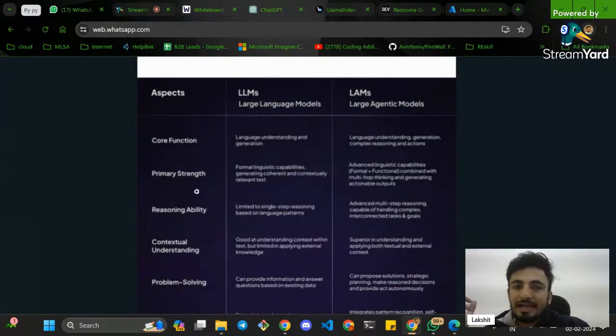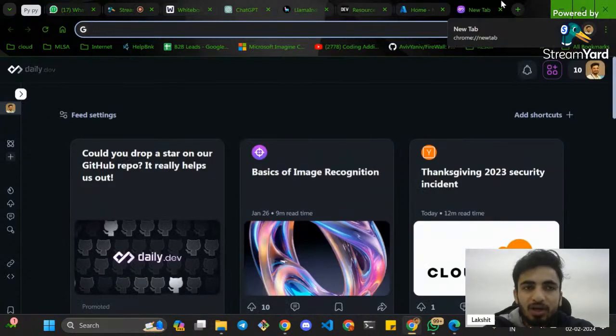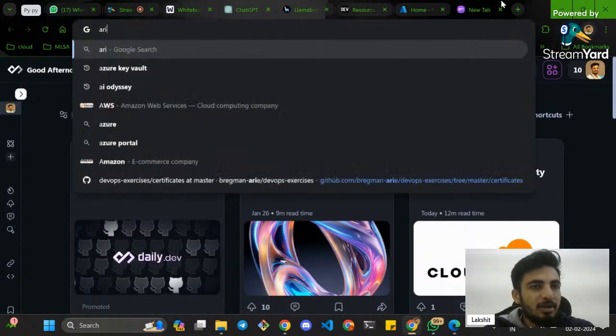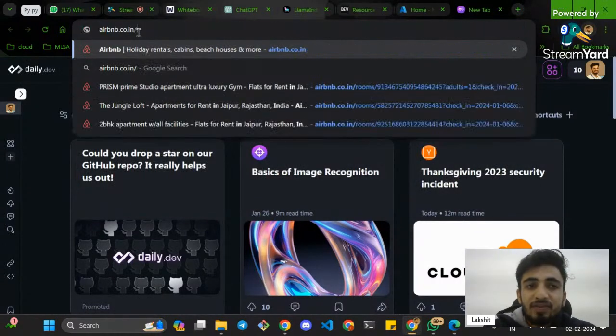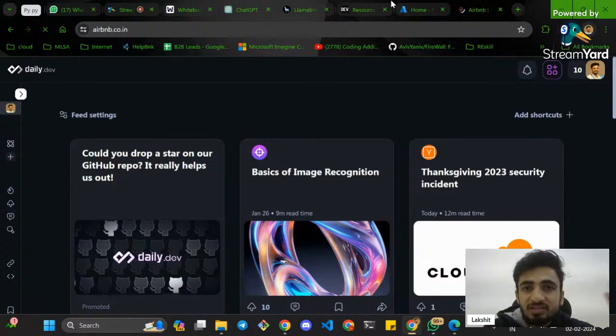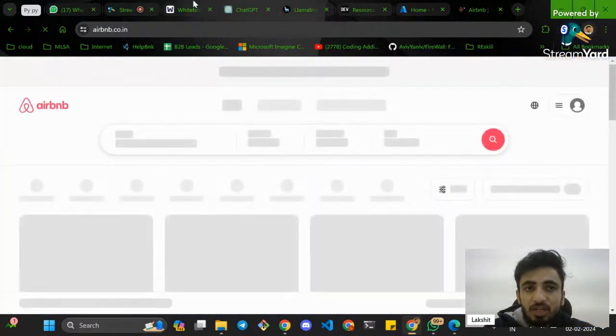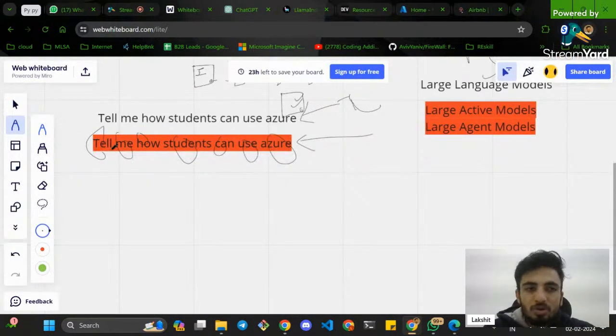LLMs are more about linguistic capabilities that are written over here. So suppose an LLM can never book a cab for you, but a LAM can book a cab for you. So suppose I tell my LAM model to go to airbnb.com and book a room for me. It will just write down the steps. First it will do the computation. How do you book a cab, right? How do you book a room, right?